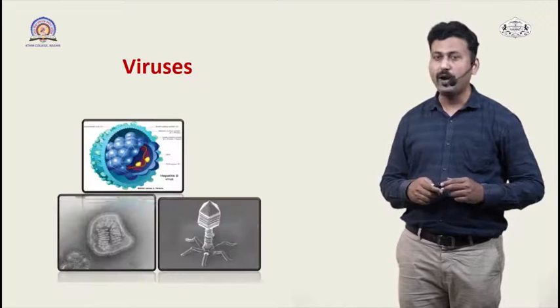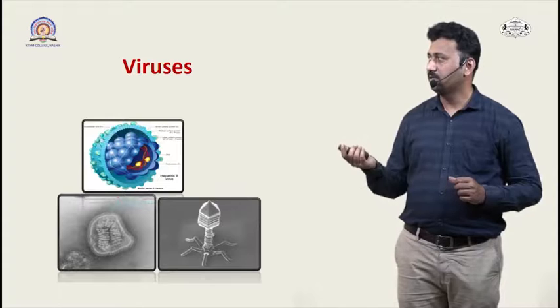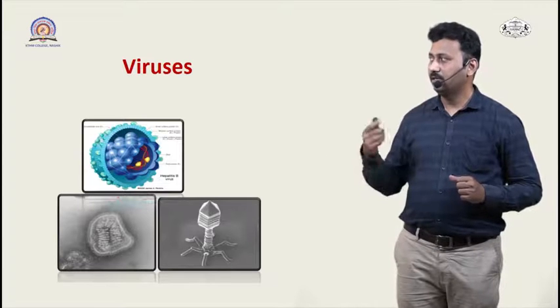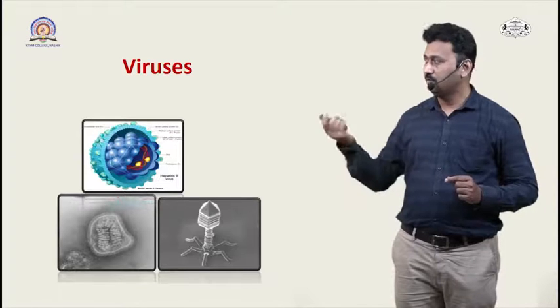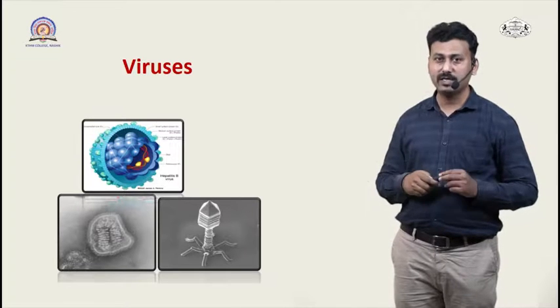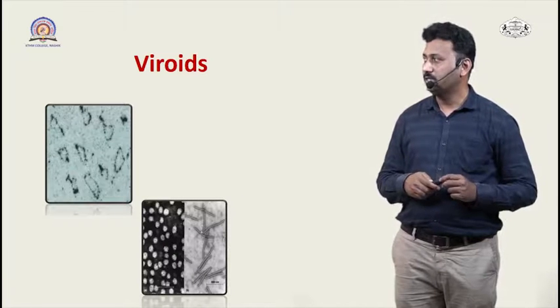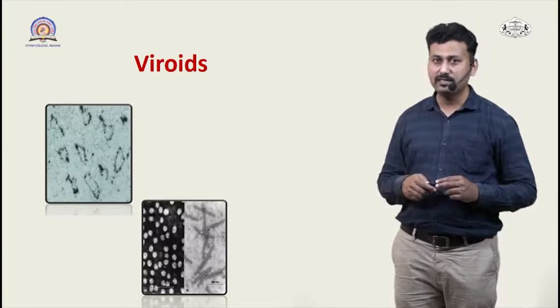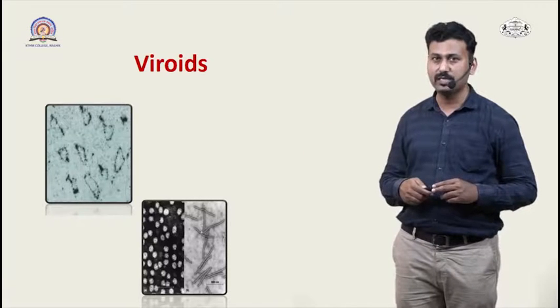Then you have viruses, which are also not included. Viruses, being dependent on the host, are not alive on their own, but they require the host for their survival. You have the viroids, which are still smaller than viruses and which are acellular in nature, dependent on the host for their survival.